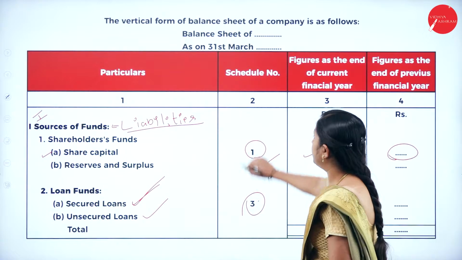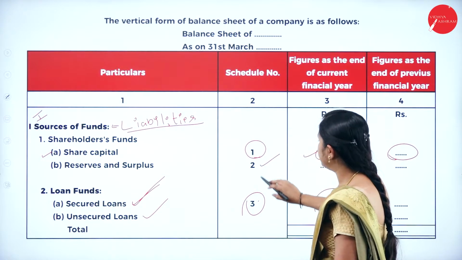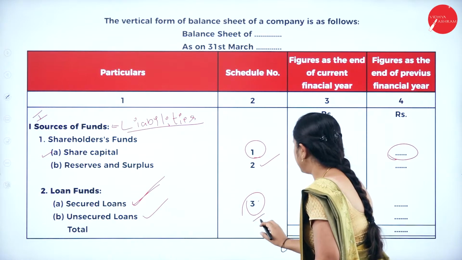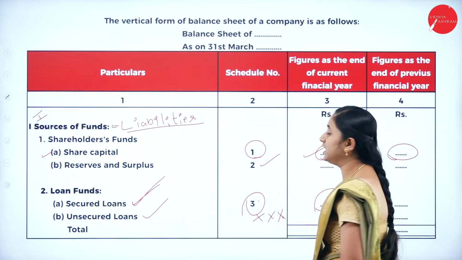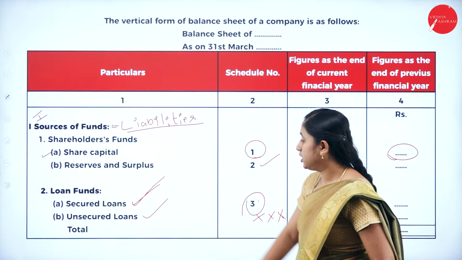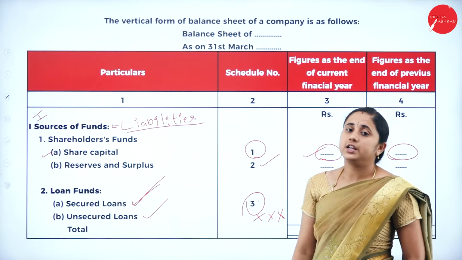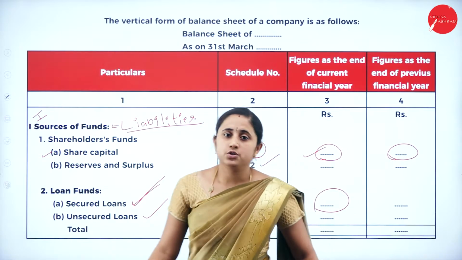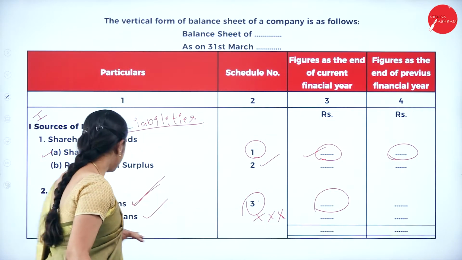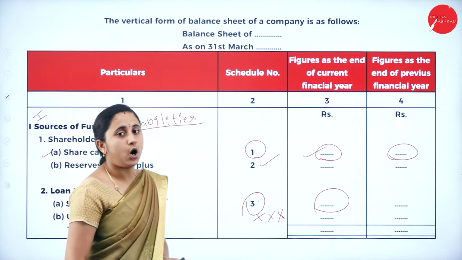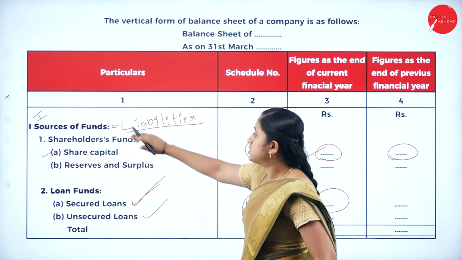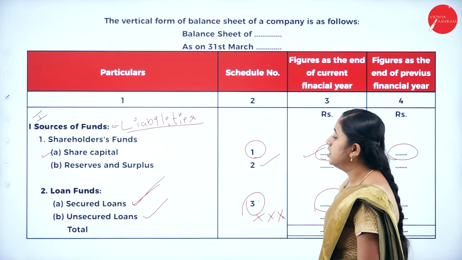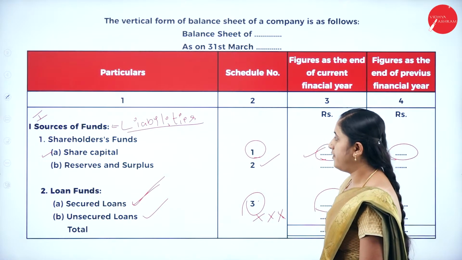Next, the total of all this, Schedule 1, Schedule 2, Schedule 3 plus unsecured loan. For the unsecured loan, you are not going to prepare any schedule. Directly you are going to write the amount in the balance sheet. So the total of all this is total liabilities, or total of sources of fund.